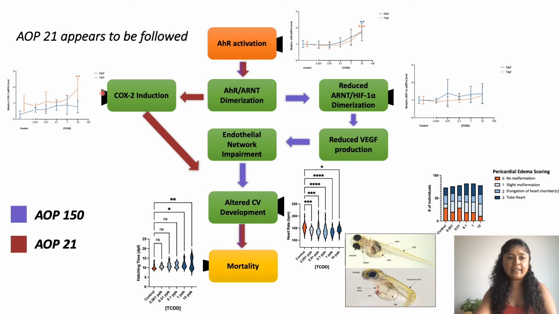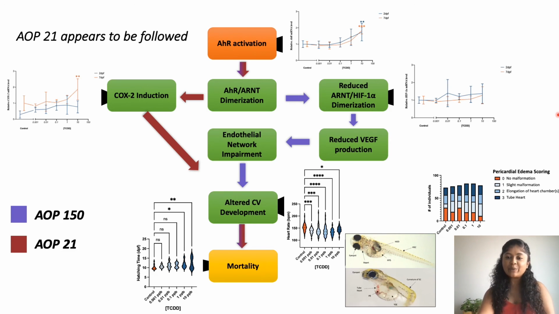COX2 induction was seen for the 7 days post-fertilization and not for the 2 days post-fertilization samples in the 10 ppb treatment group, while HIF1 alpha activity did not change across all treatment groups. Finally, AHR activity increased in a dose-dependent manner across treatments for both stages. All in all, these results indicate AOP21 appears to be followed as opposed to AOP150 in this experiment.